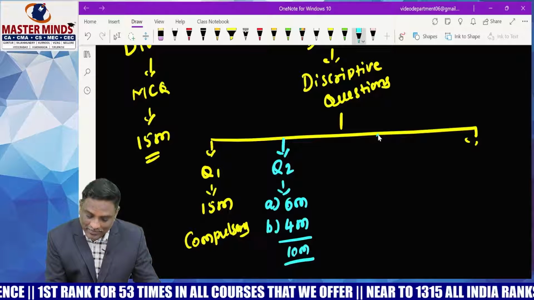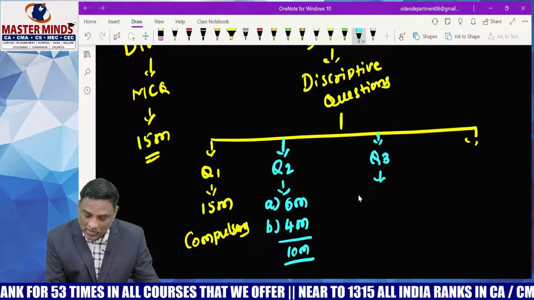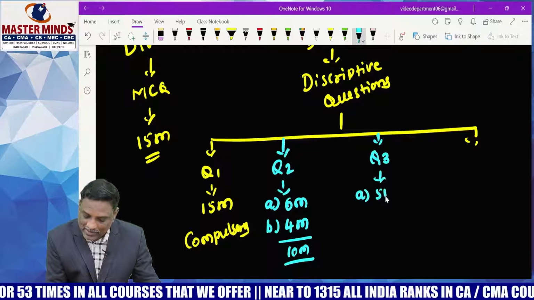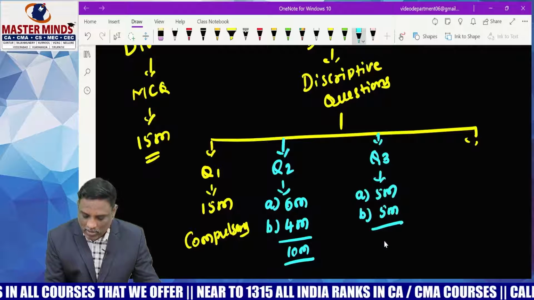Question number 3 also has 2 sub-questions, A 5 marks, B 5 marks, total 10 marks.